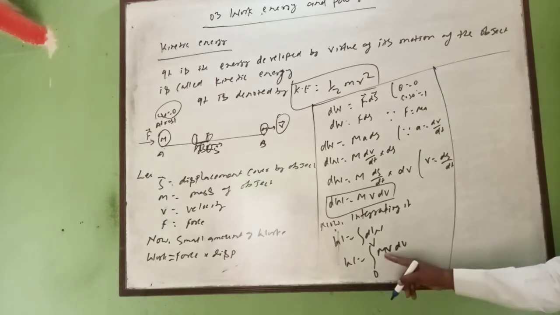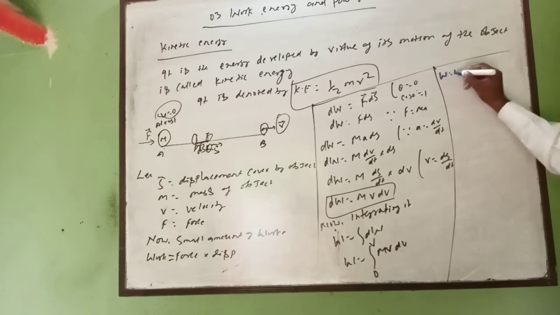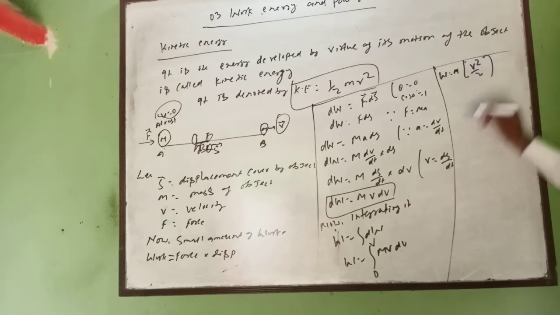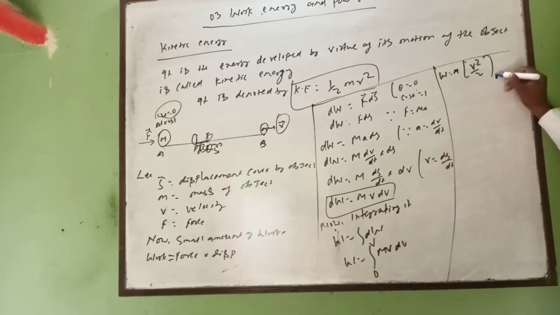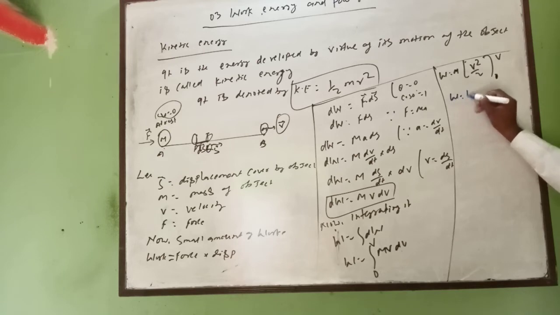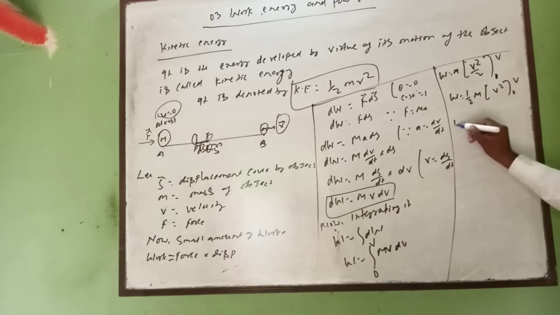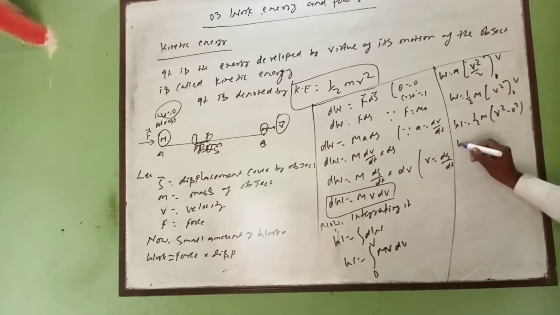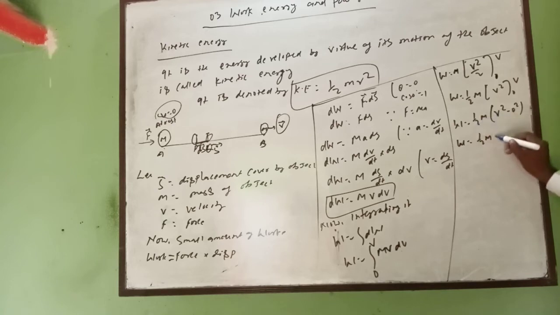Now m is the constant. So you write W equal to m, constant, and integrate this one. So v dv, that is v square by 2, and 0 to v you write down. Half you can take common. So here will be half m, and then v square from 0 to v. So W is equal to half m. You put upper limit minus lower limit. So here will be v square minus 0 square. V square minus 0, because power is 2. So W is equal to half m v square minus half.